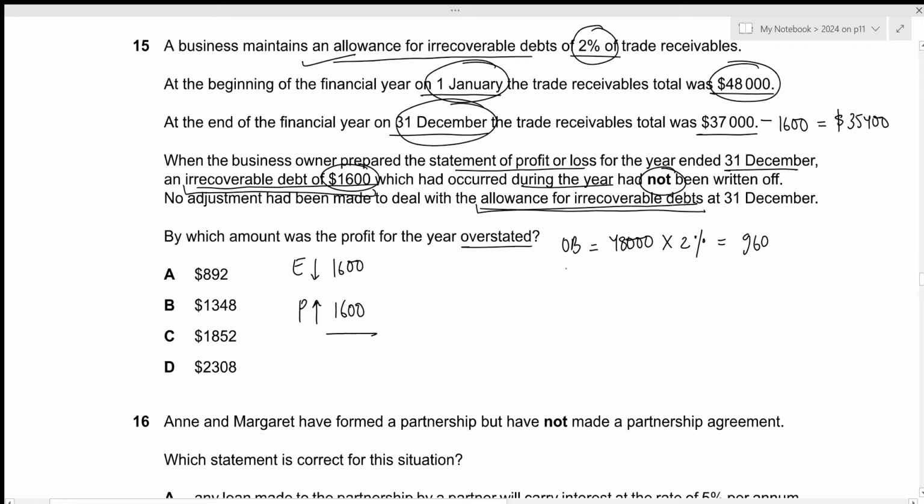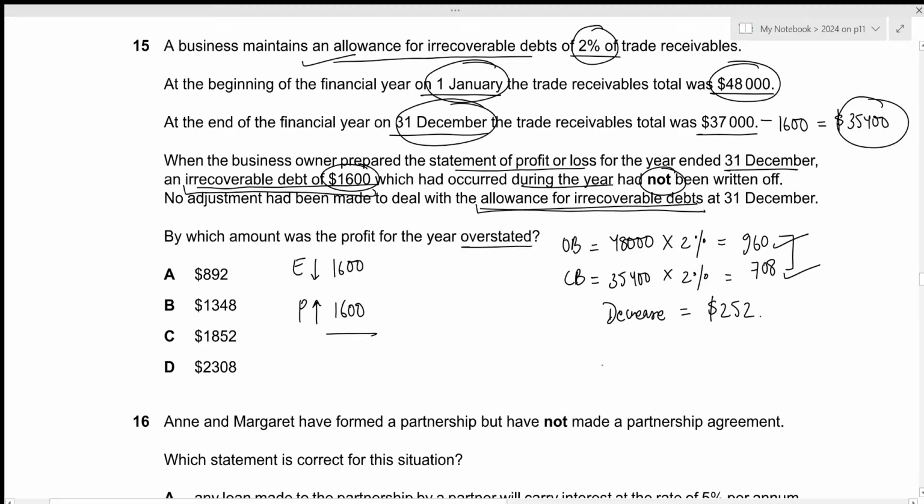Now we repeat the same process for the closing balance. At the closing date, we have the revised trade receivables of 35,400. So 35,400 times 2%. This results in the value of 708. We can clearly see that there has been a decrease. So the decrease will be of 960 minus 708, which results in the value of 252.